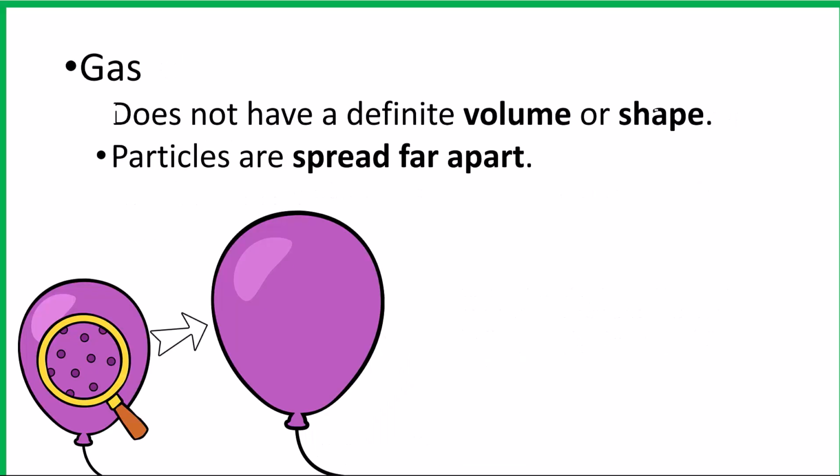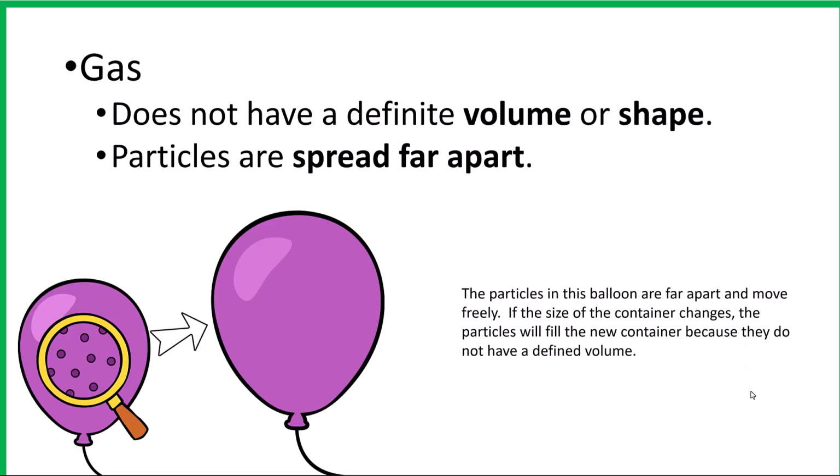Gases do not have a definite volume or a definite shape. And the particles of a gas are spread far apart. So you can see these are spread quite a bit further apart than liquids or solids. And they can change shape. You could squish this balloon and change the shape of it, and you can also change the volume of the balloon. So the particles in the balloon are far apart and move freely.